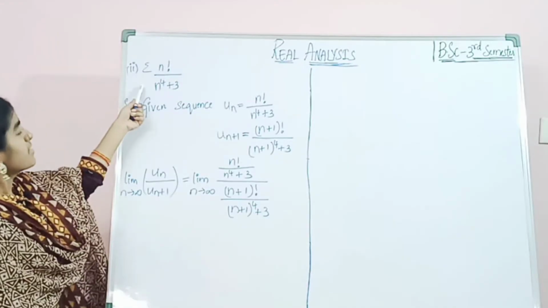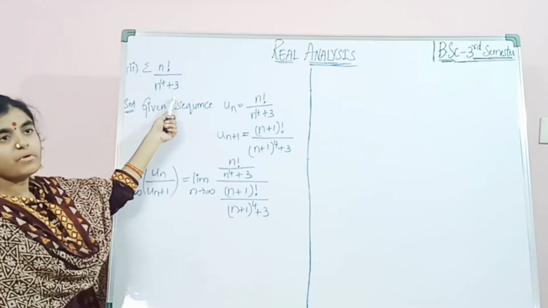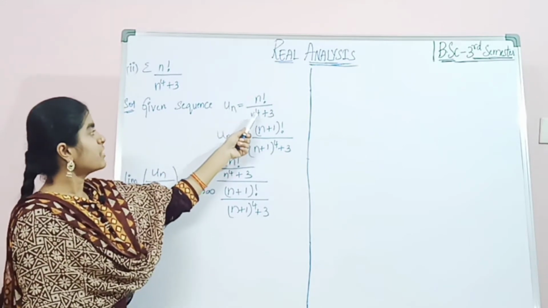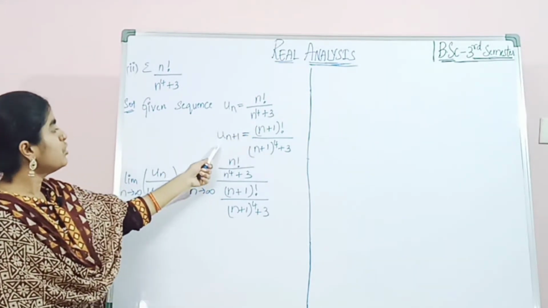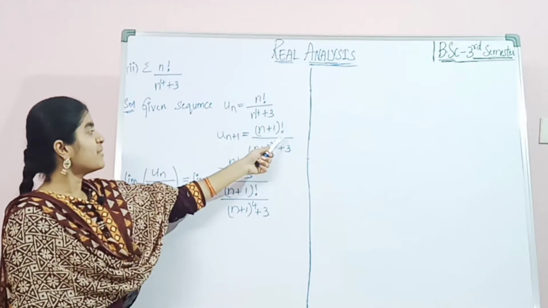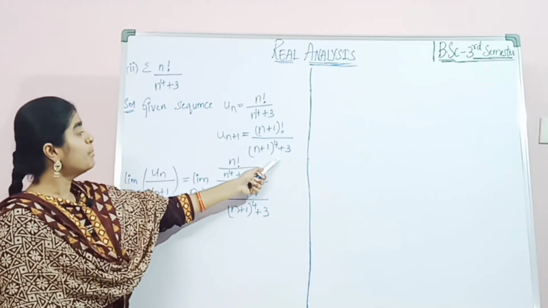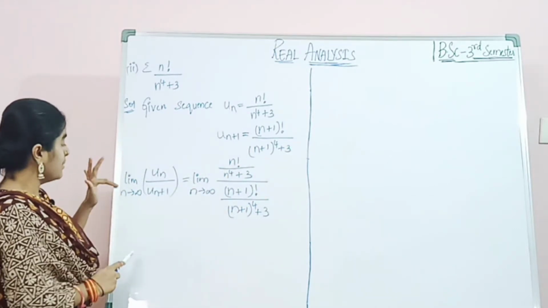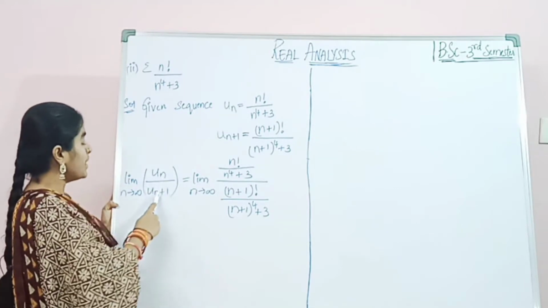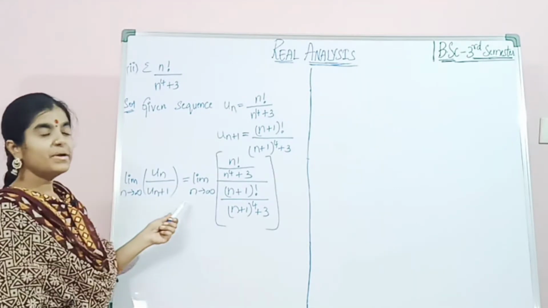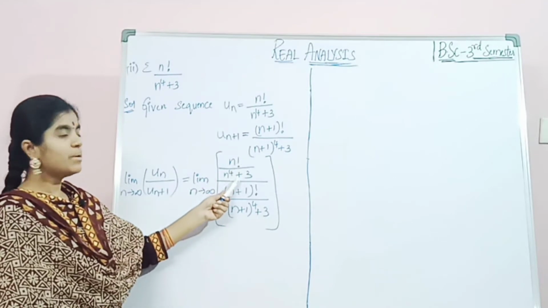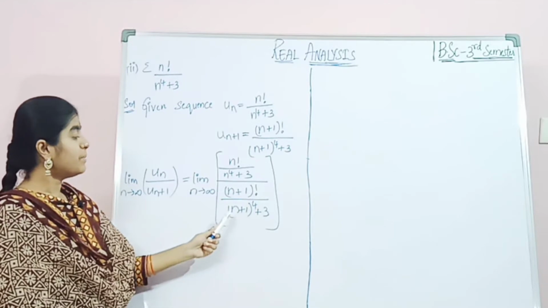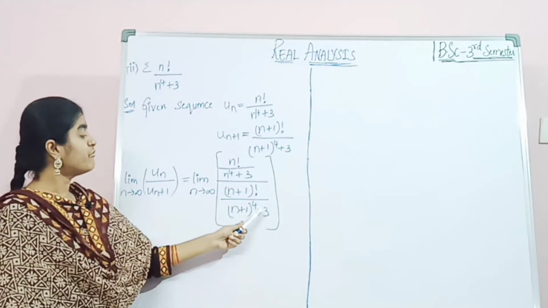Now the next sum, summation n factorial by n power 4 plus 3. What is given here? Un equals n factorial by n power 4 plus 3, and un plus 1 equals n plus 1 factorial by n plus 1 whole power 4 plus 3. Now as we discussed in the earlier problem, limit n tends to infinity un by un plus 1 equals limit n tends to infinity n factorial by n power 4 plus 3 by n plus 1 factorial by n plus 1 whole power 4 plus 3.